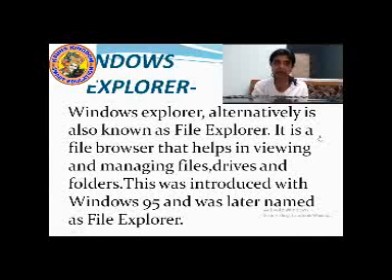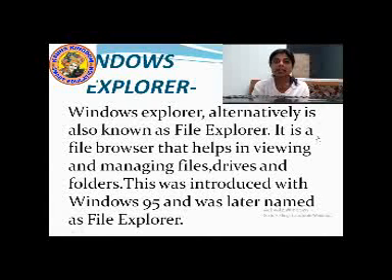Now, this Windows Explorer was introduced with Windows 95, which was later named File Explorer. Windows 95 was also a version of the Windows operating system.